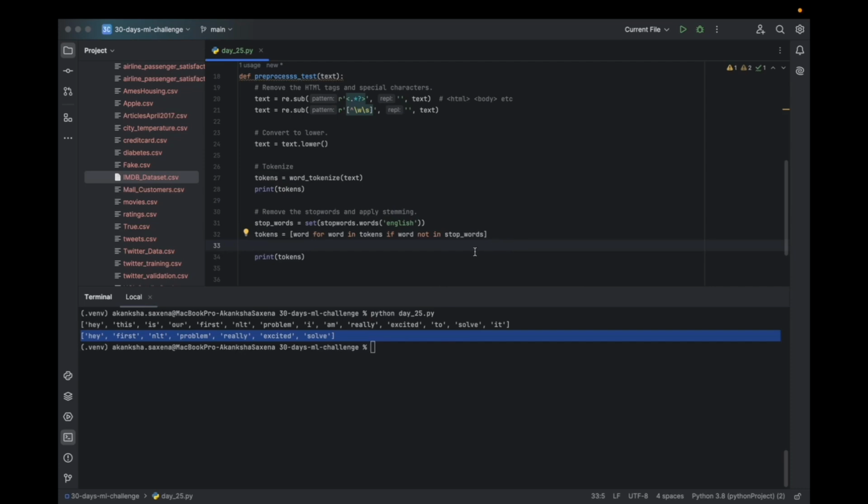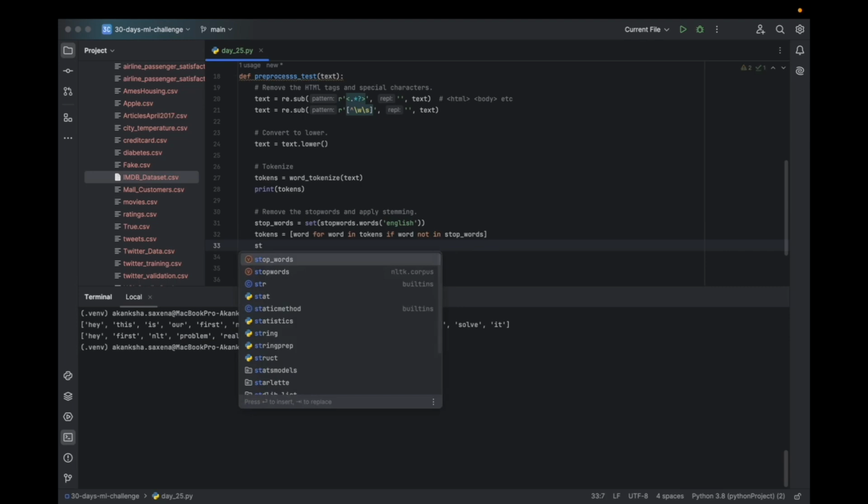Stemming is, let's say we have excited, this will be converted to excite. Or if we have a word running, that will be converted to run. That is called stemming. They are all in the base form, right? So we are going to do stemming.